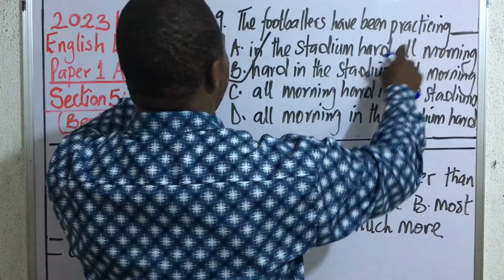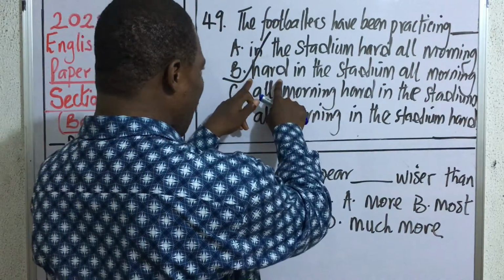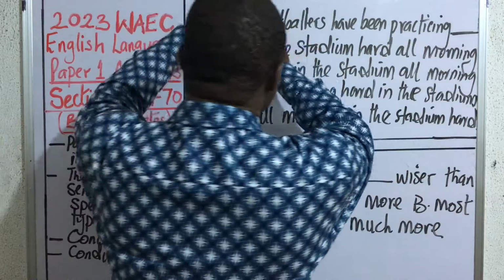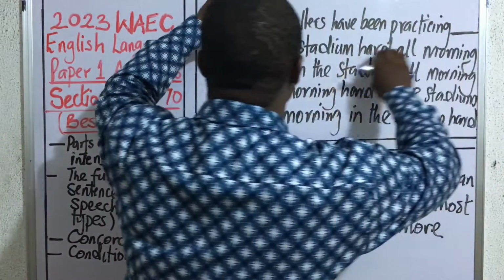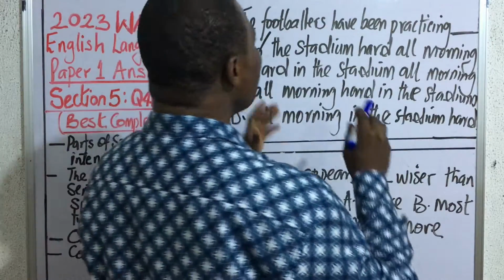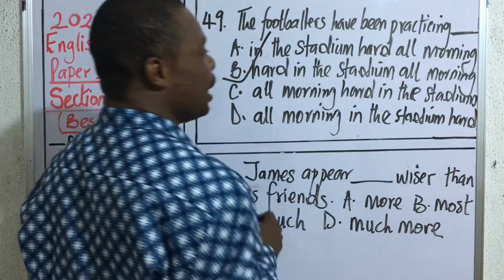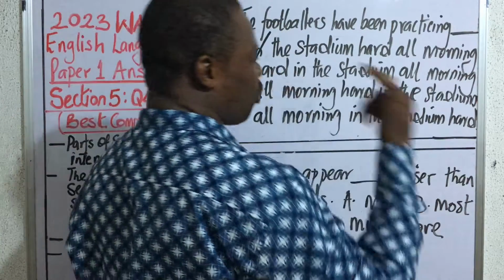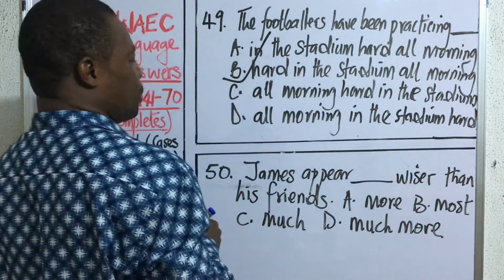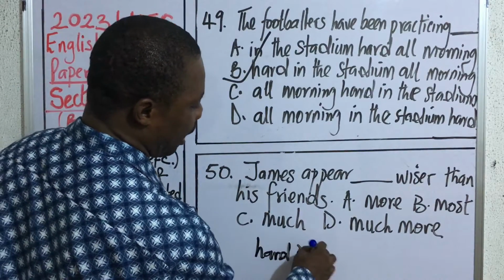So hard has to come after practicing. That is how to use hard as an adverb. This is not a construct where hard is required to be used as an adjective. The only case where hard can be used as an adjective in an expression is when it is attributive. So if you have a word like hard practicing.